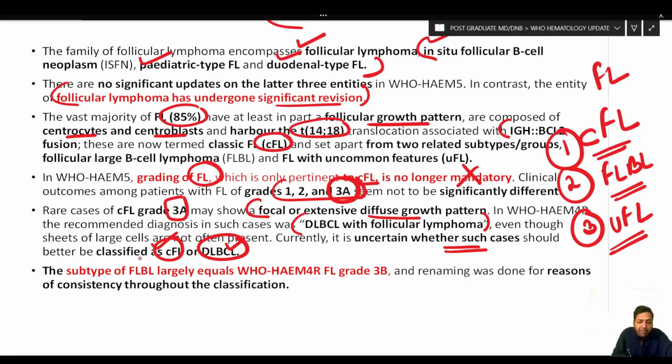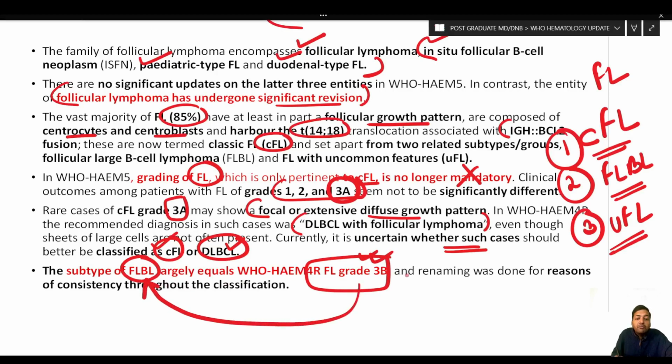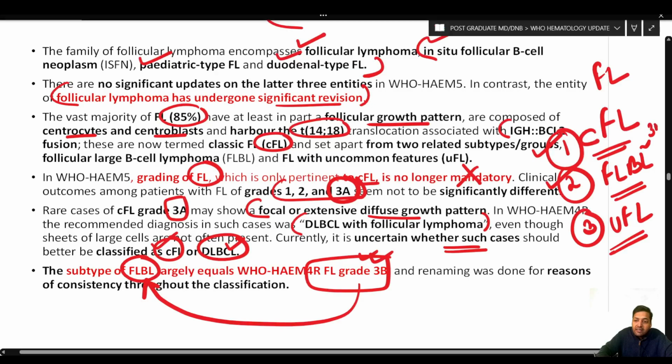Now, the subtype of follicular lymphoma: follicular large B cell lymphoma largely equals WHO 4th edition FL grade 3B. So follicular lymphoma grade 3B is now labeled as follicular large B cell lymphoma. Just remember this. This renaming was done to maintain consistency throughout the classification. Remember this term. So we have a classic variety: follicular large B cell lymphoma is similar to the follicular lymphoma grade 3B of the past.